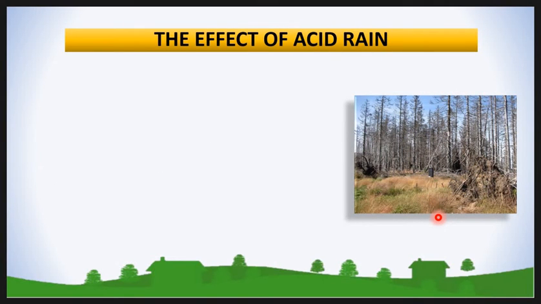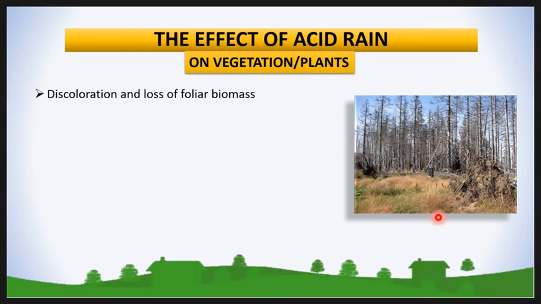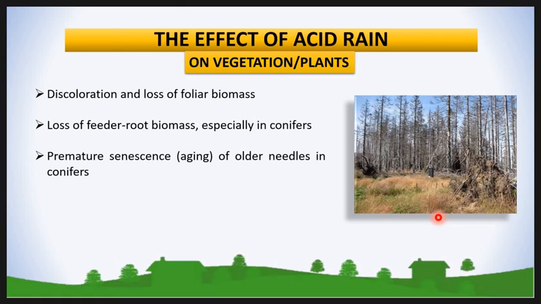The effect of acid rain on plants or vegetation. There is decoloration and loss of foliar biomass, and loss of feeder roots or white root biomass, especially in conifers. There is premature senescence or aging of older needles in conifers.